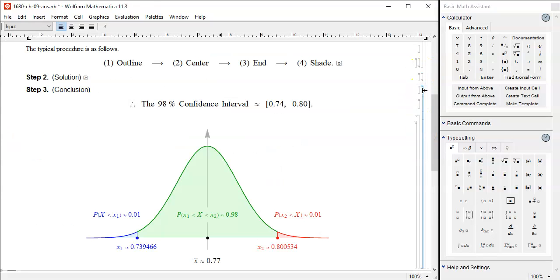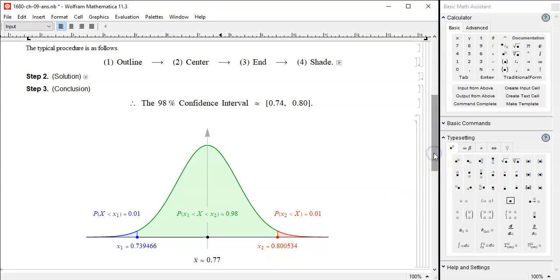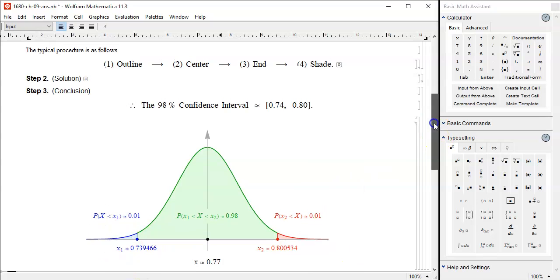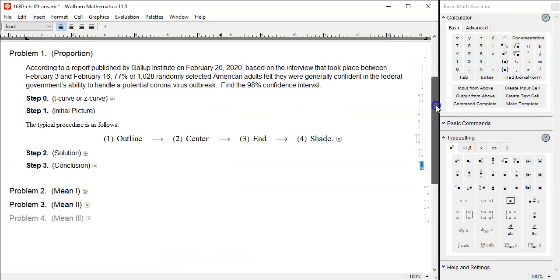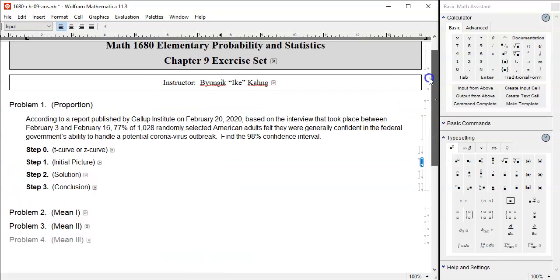And here is the graphical justification. Here we have 98% there, and x1 and x2, 0.739 something, about 74%, and then about 80%. That is the 98% confidence interval. What does that mean? Under this normal approximation, there's about 98% probability that the real proportion falls somewhere here in this confidence interval. And of course, there's about 2% chance that I'm going to miss this. 1% over here, 1% over there. All these are based upon the normal approximation. If the normal approximation somehow fails, then nothing works.